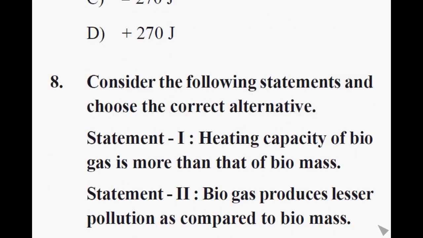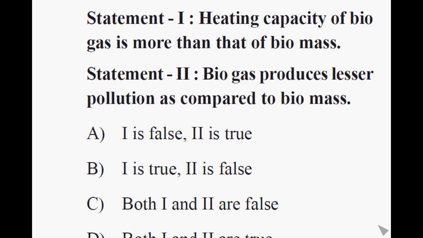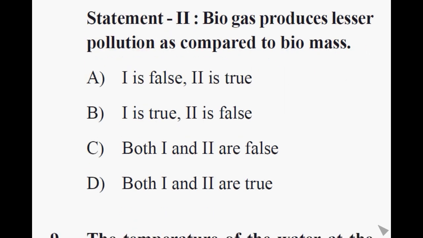Question number 8. Consider the following statements and choose the correct alternative. Statement 1. Heating capacity of biogas is more than that of biomass. Statement 2. Biogas produces lesser pollution as compared to biomass. Option A, first is false, second is true. Option B, one is true, second is false. Option C, both 1 and 2 are false. Option D, both 1 and 2 are true. Correct answer is option D, both 1 and 2 are true.